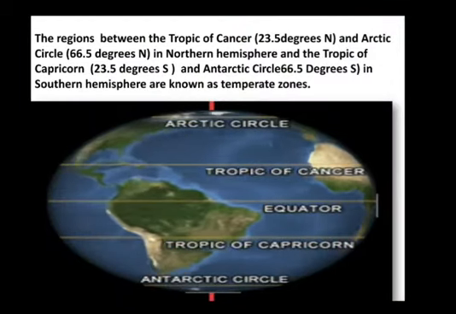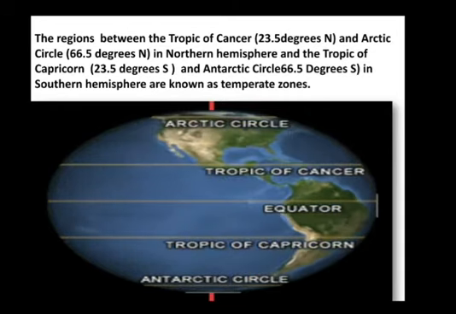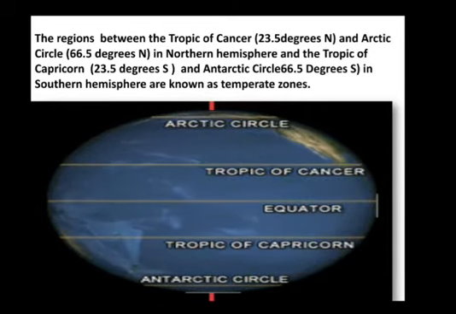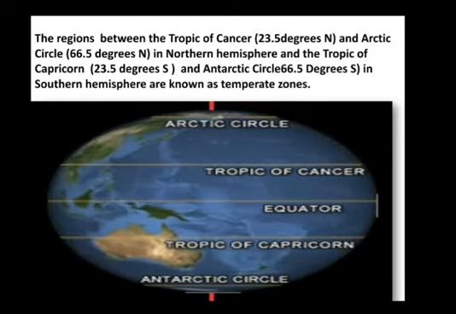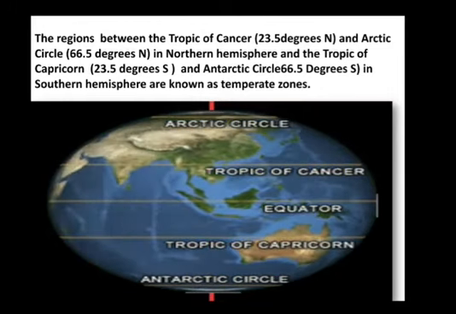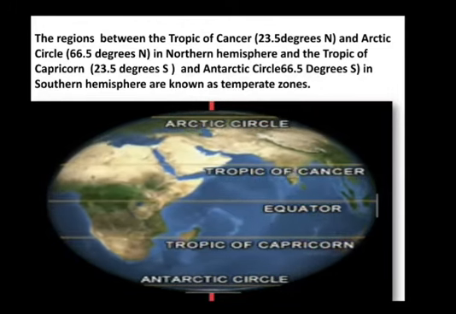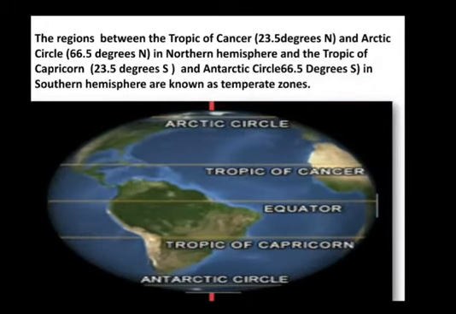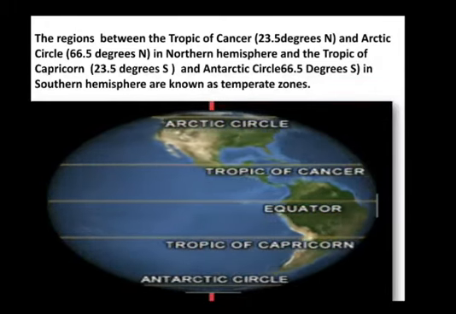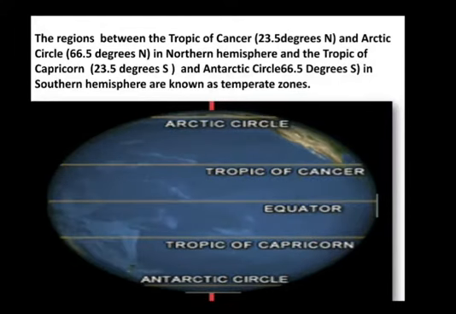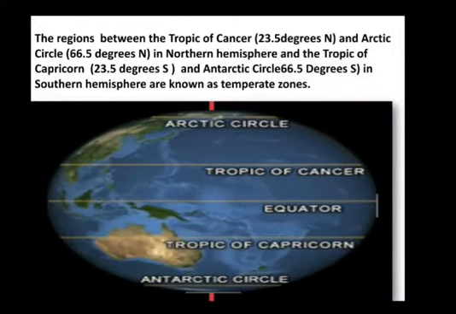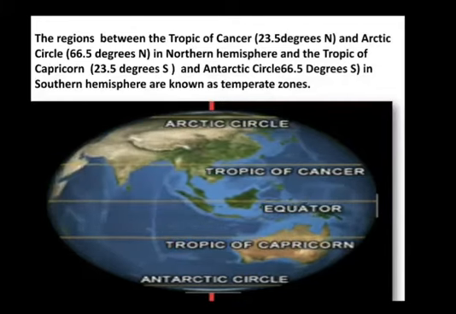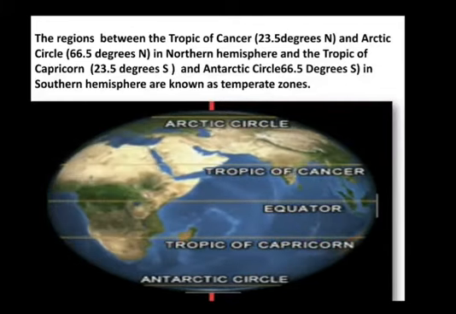Next is the temperate zone. The regions between the Tropic of Cancer 23.5 degree north and the Arctic Circle 66.5 degree north in northern hemisphere and Tropic of Capricorn 23.5 degrees south and Antarctic Circle 66.5 degrees south in southern hemisphere are known as the temperate zones.